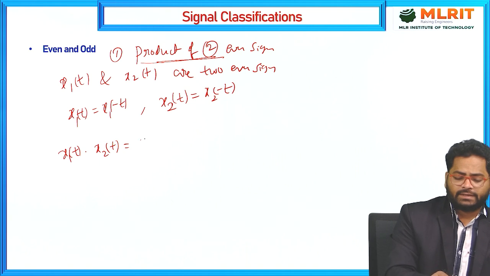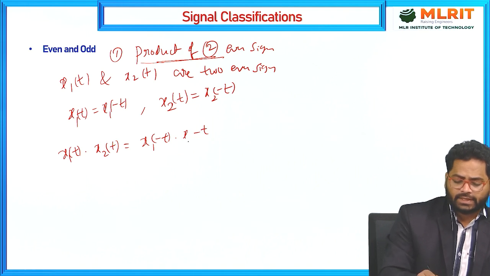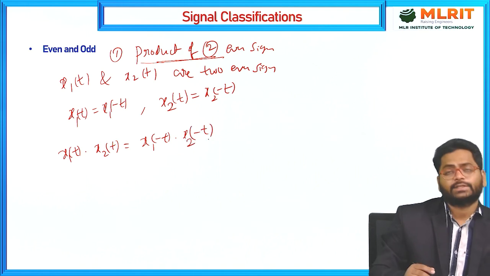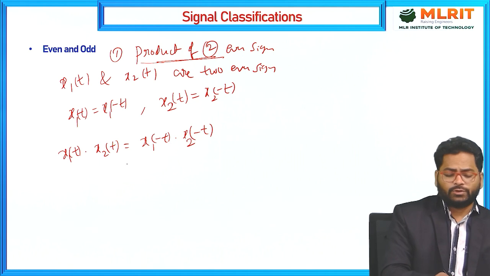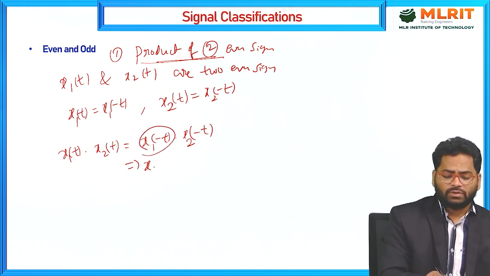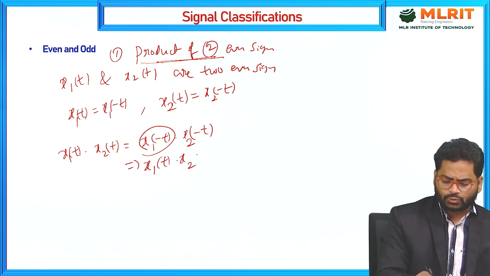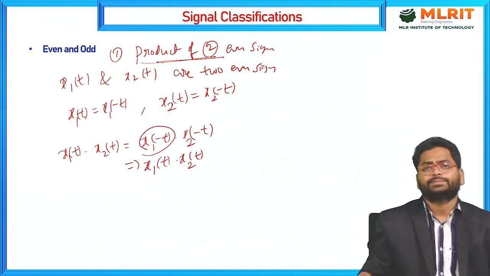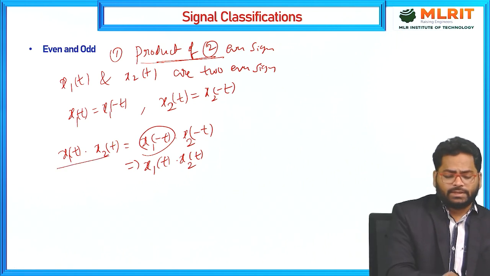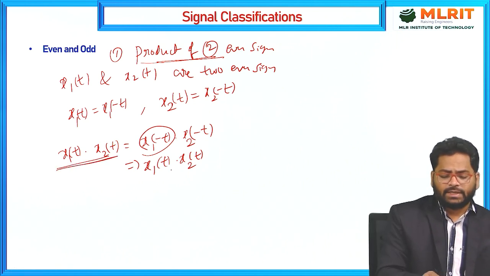I can write x1 of minus t into x2 of minus t. Since we already know that x1 of minus t equals x1 of t, and x2 of minus t equals x2 of t, we get x1 of t and x2 of t.